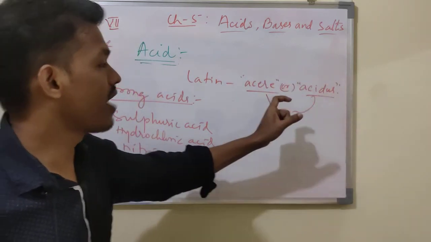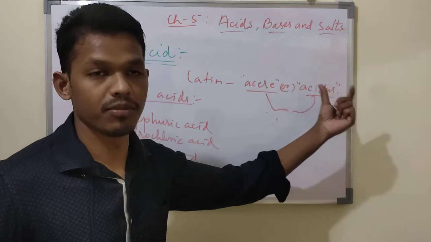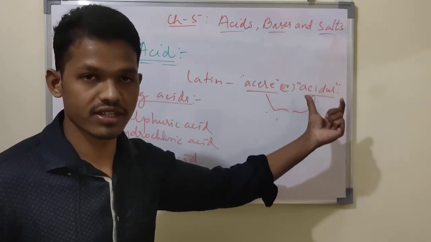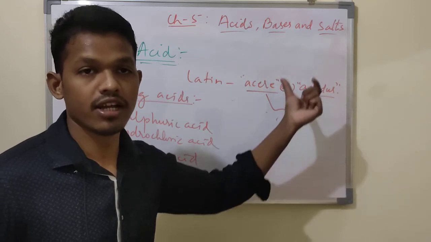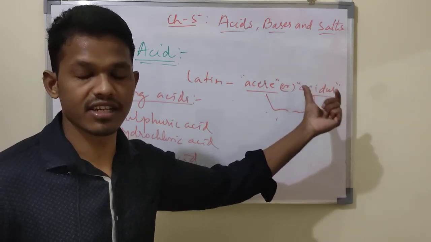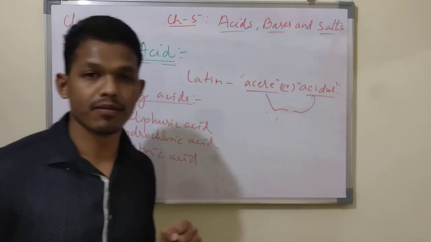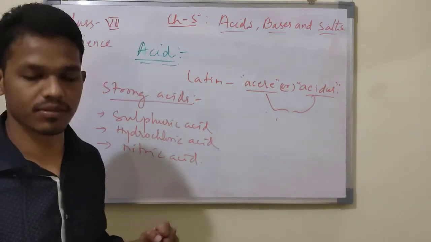If you take a list, and on one side you take substances, and on the other side you name them and taste them and write their names. Is it a sour taste or a bitter taste? If it is a sour taste, it is considered to be an acid substance, or if it is a bitter taste, it is considered to be a base substance.